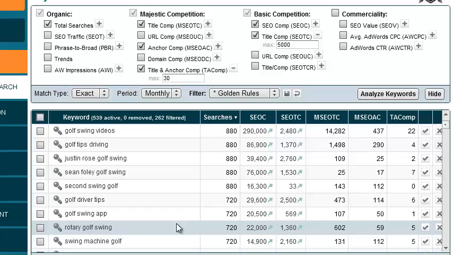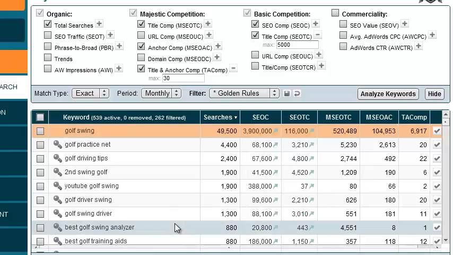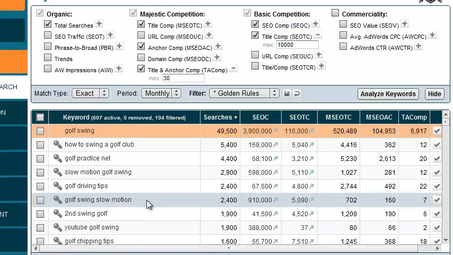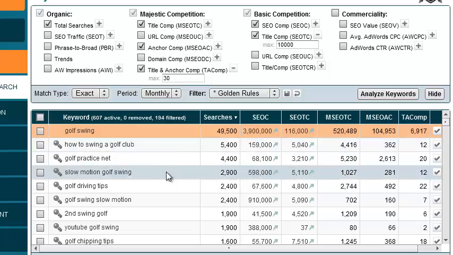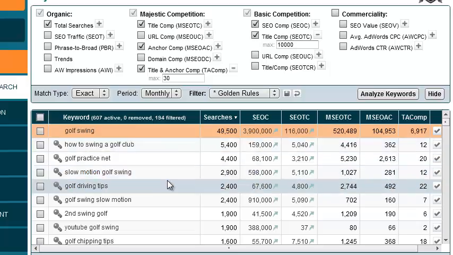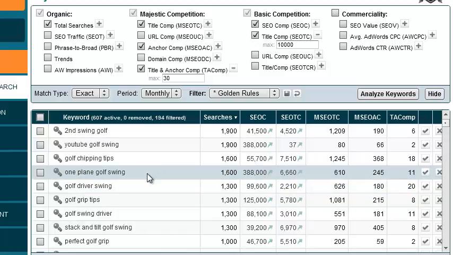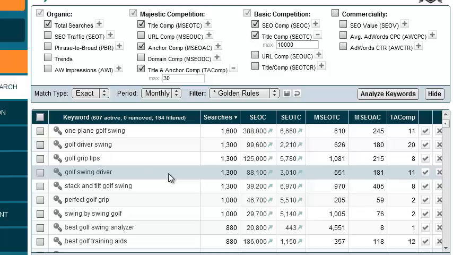There does seem to be a lot of training aid ones. I'm actually going to bump this back up to 10,000 just to get us some more stuff to look at here. So we have how to swing a golf club, slow motion golf swing. What else do we got here? One plain golf swing. That's just a type of golf swing.